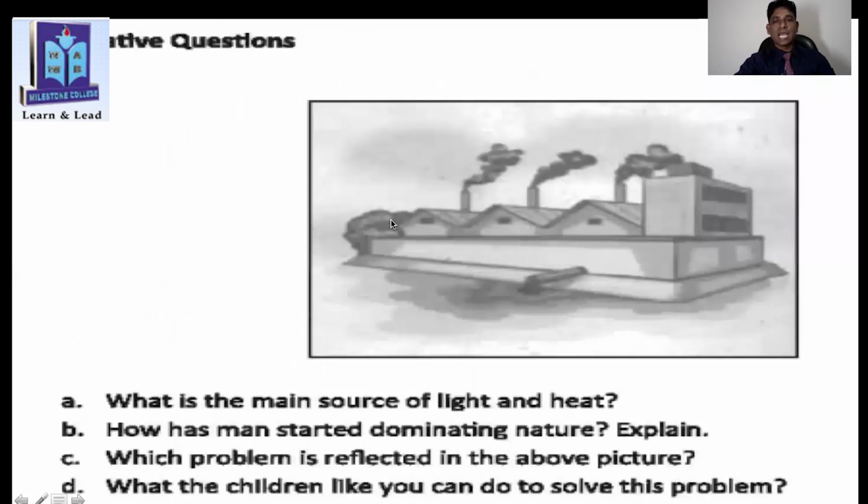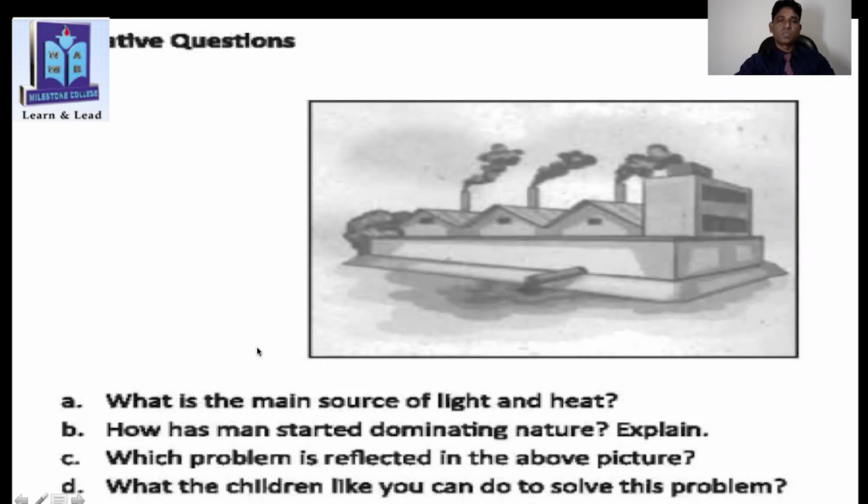Now, students, time for creative question. Here you can see your book and creative question number one. First, you have to follow the picture. What about the picture? In the picture, we can see a factory, right? And black smoke is coming out and also polluting the water.